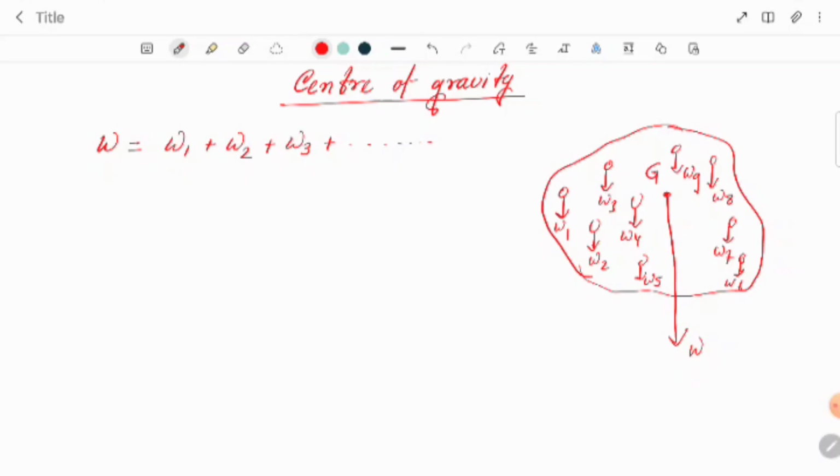What about the algebraic sum of the moments due to the weights W1, W2, W3, W4, W5 of each particle about this point G? It should become 0.